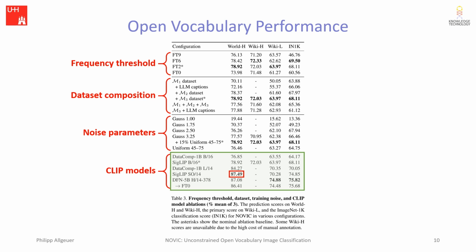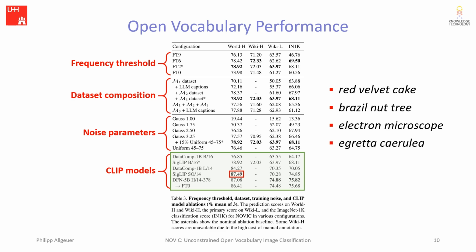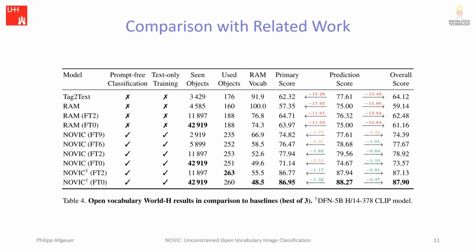87.49% is actually a strong result, considering the model must work for any conceivable image and without any contextual clues. In order to achieve such a result, Novik regularly makes correct predictions as detailed as red velvet cake, Brazil nut tree, electron microscope, and Egretta caerulea, which is a bird, by the way. As described at the beginning of the presentation, to our knowledge, no directly equivalent related work exists, or at least existed at the time of publication.